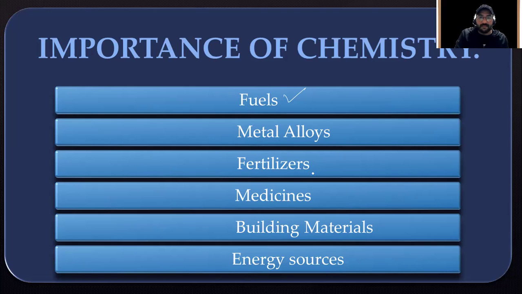Discussing fertilizers, the chemical substances that increase the fertility of our soil and hence the crop production. Some of the important fertilizers are NPK, nitrogen, phosphorus, and potassium, and urea. That's very common. And ammonium phosphate, that's one of the fertilizers as well. So these are also making our agriculture good, and yield is getting better and better with the use of fertilizers.